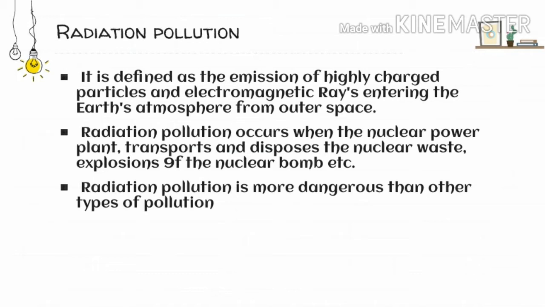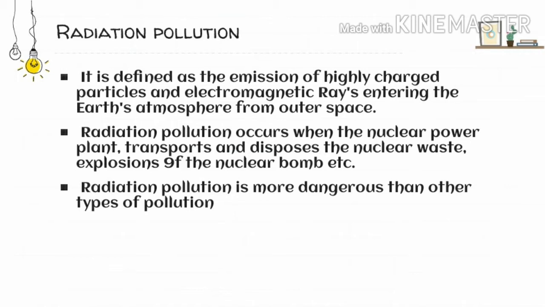So radiation pollution, as it is written in the slide that is shown, is the emission of highly charged particles and electromagnetic waves entering the Earth's atmosphere from outer space. So when highly charged particles or electromagnetic waves are emitted or released and enter the Earth's surface from space, then we say that radiation pollution has occurred.